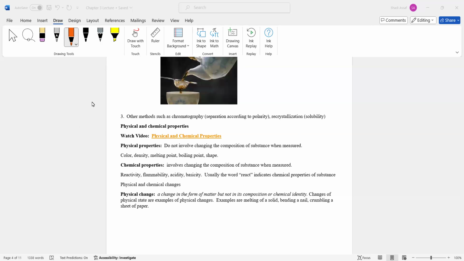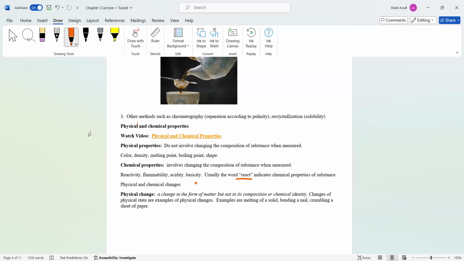And please pay attention to this word, a very, very important word, which is react. The word react is crucial. Anytime you see the word react, it indicates the chemical properties of a substance. Now, it follows that you have physical and chemical changes.